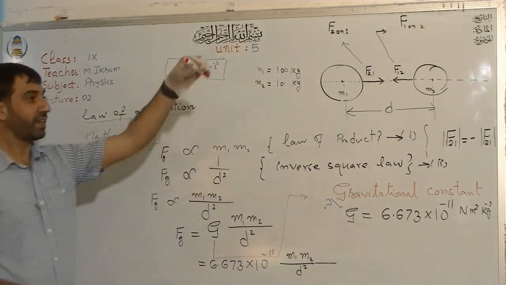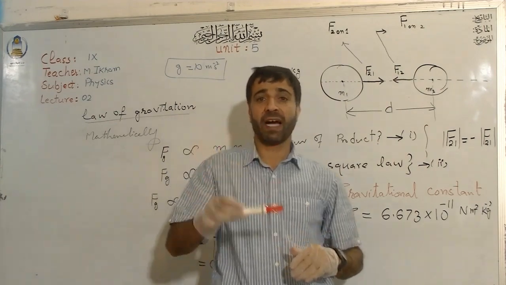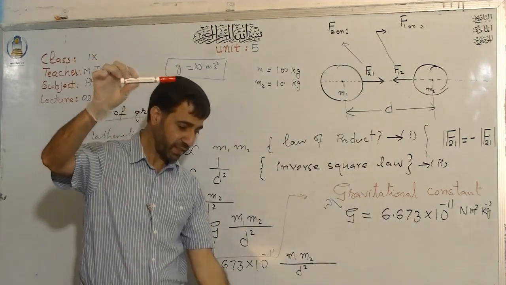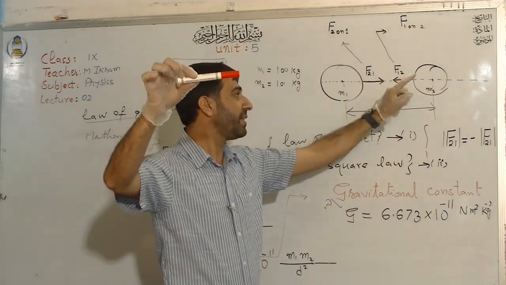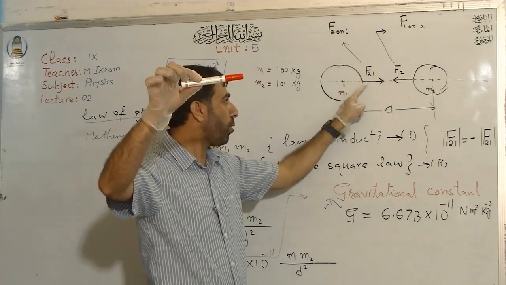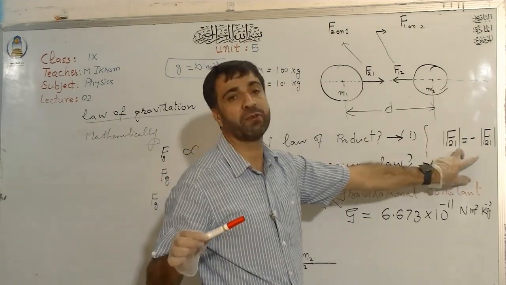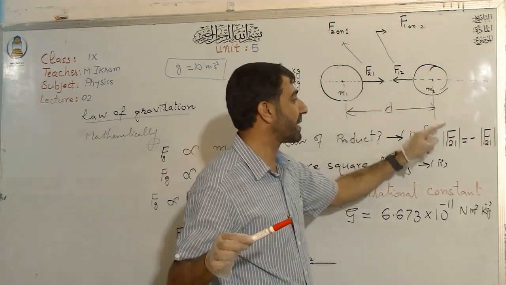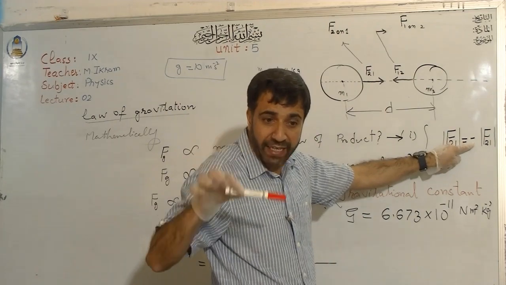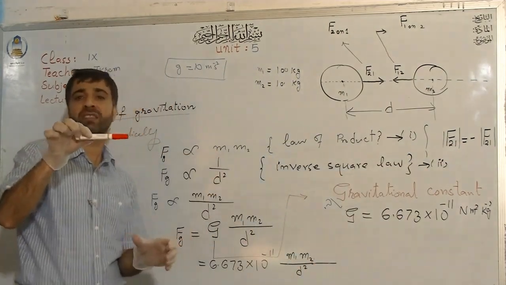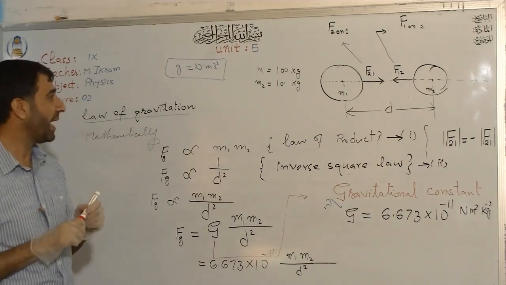But now the question is: is the marker also trying to pull the earth towards itself? The answer is yes, a big yes. If the earth pulls the marker towards itself, then the marker also pulls the earth towards itself. These two forces are the same in magnitude and opposite in direction. But the problem is that we see the marker moving towards the earth, but we do not see the earth moving towards the marker. Why?